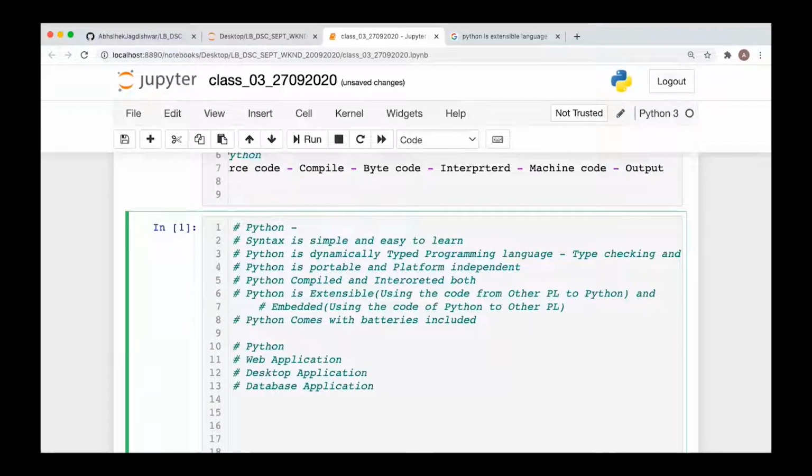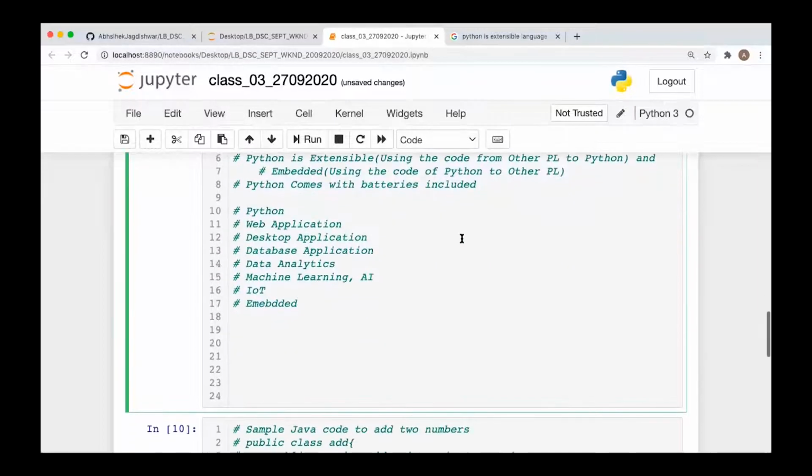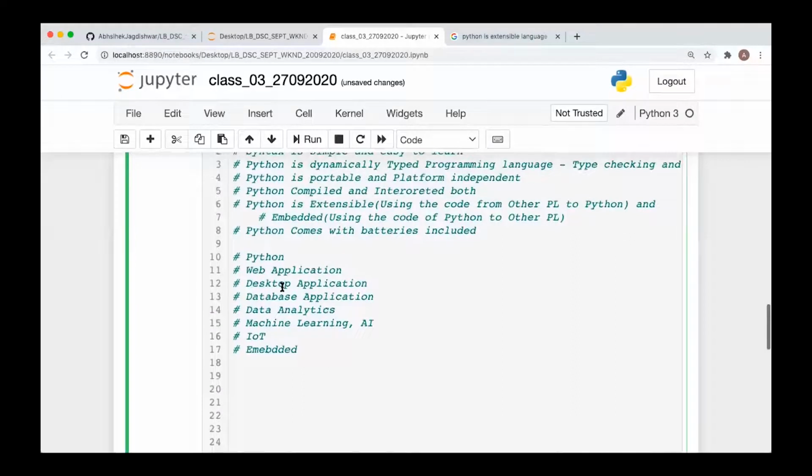Okay. Apart from that, if you want to do data analytics, Python is useful in that. If you want to use it in machine learning or AI, you can use Python in that. If you want to work on an IoT application, you can use Python in that. If you want to work on the embedded side, we have Python for that also. So like any field you talk about, everywhere Python is accepted, and this is the reason why Python is one of the most in-demand languages of the 20th century.